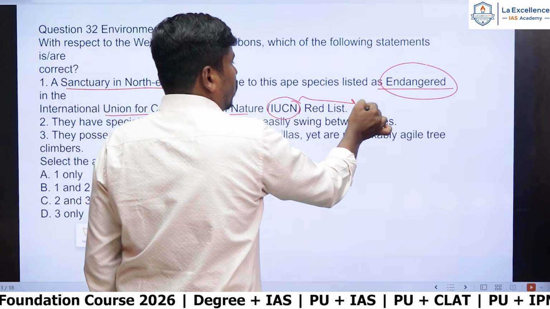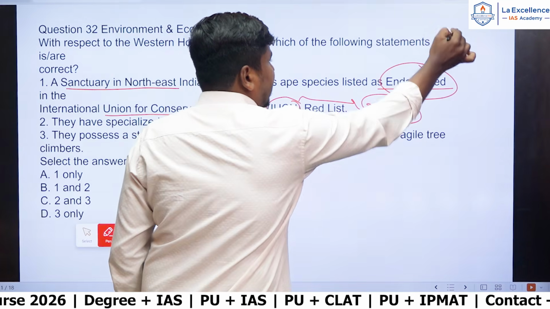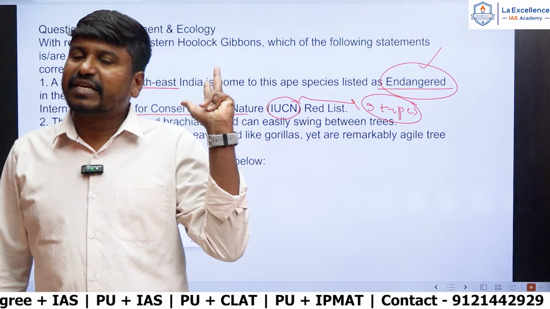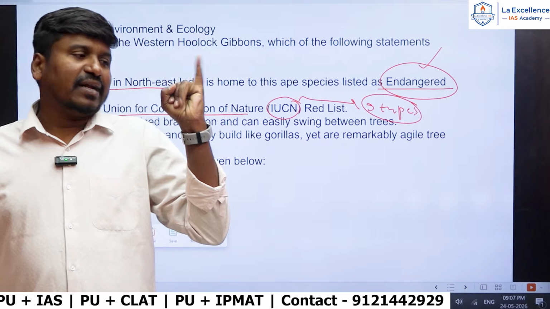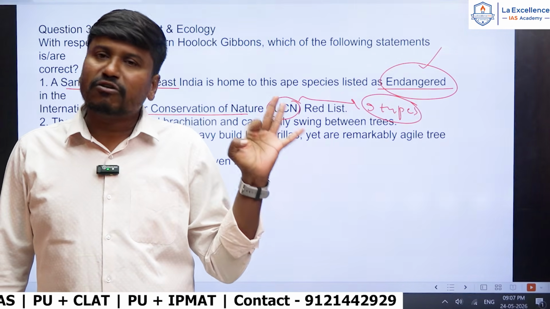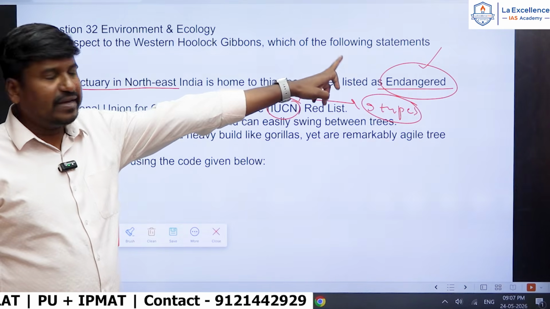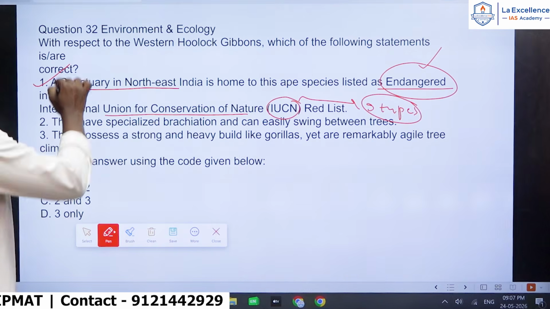and it's an endangered species because IUCN has a total of 9 types of species. In the 9 types, endangered is one of the types. So which are the 9 types? Extinct, extinct in the wild, critically endangered, endangered, vulnerable, near threatened, least concern, data deficient, and not evaluated. These are the 9 types. Among the 9, endangered is one type, and here gibbons are endangered species, that is correct.